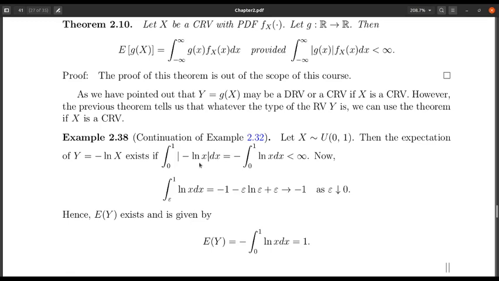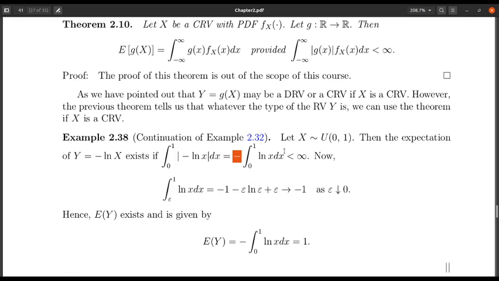Now between 0 and 1, log x takes negative value. So that basically means that mod of minus log x is the same as minus of log x. This is my mistake, the negative sign will not be there, and I have this quantity same as the integral from 0 to 1 of log x dx, and so we need to check whether this quantity exists or not.